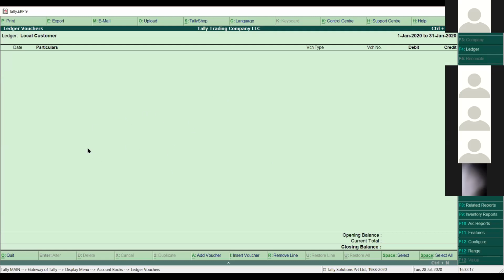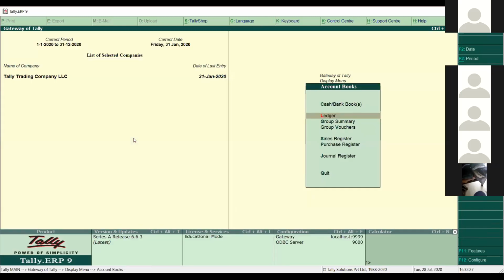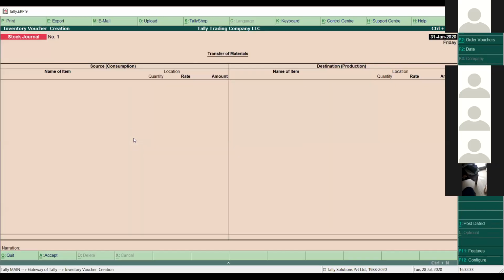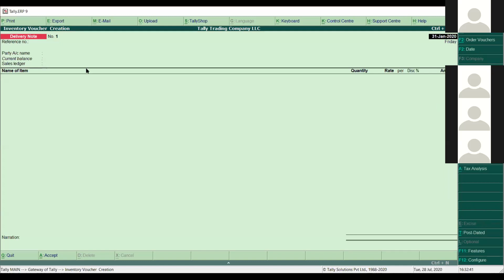So if I want to manage inventory for this customer, I suppose he accepted the order as well, and he requested the delivery note. How can we do that? I'll go back to the Gateway of Tally, then I'll go to inventory vouchers from here, and then we have to press Alt F8 to activate the delivery note voucher. I click F8 from here, and then simply what is my order number, what is the date,